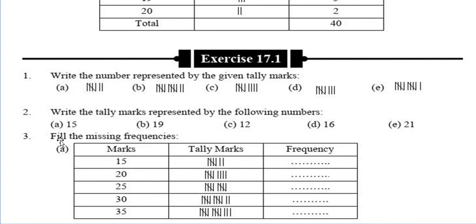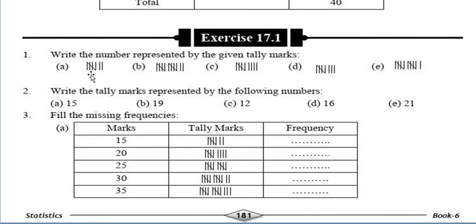So can we draw the tally marks and cut it down and make it 15? Yes, 5 and again 5. Very good. This type we have to draw for 3 times. And here fill the missing frequencies. Marks are given, tally marks are given. What will be the frequency here? 7. Very good. 7 will be there because here it is 5 plus 2.